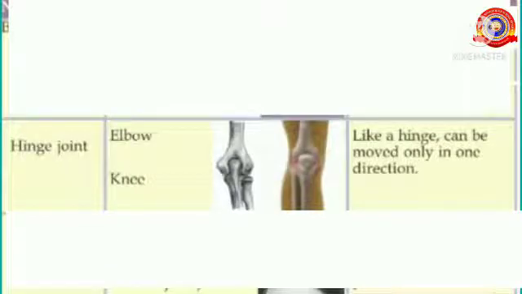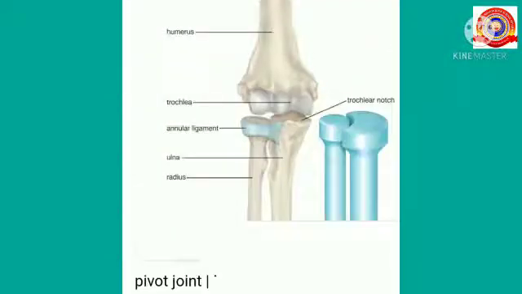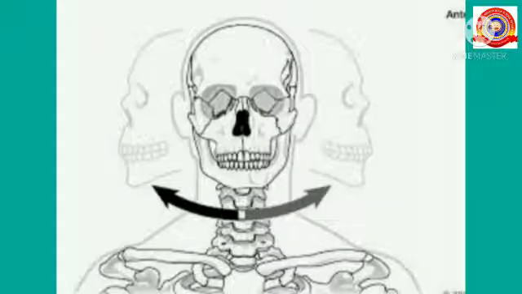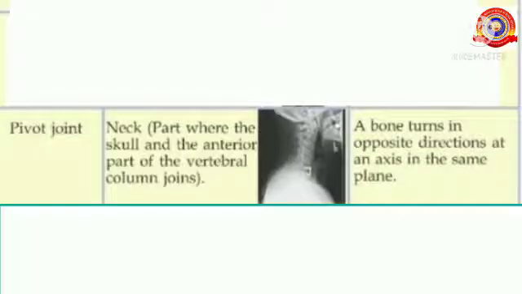The next one is the pivot joint. It is seen in the neck, the part where the skull and the anterior part of the vertebral column join. It is a bone that turns in the opposite direction at an axis in the same plane. So, the pivot joint is seen in the neck, where the skull and the vertebral column join.